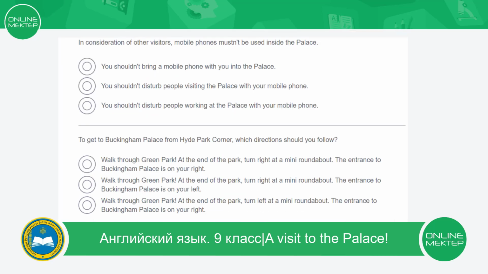In consideration of other visitors, mobile phones mustn't be used inside the palace. You shouldn't bring a mobile phone with you into the palace. You shouldn't disturb people visiting the palace with your mobile phone. And you shouldn't disturb people working at the palace with your mobile phone. So, the correct answer is...